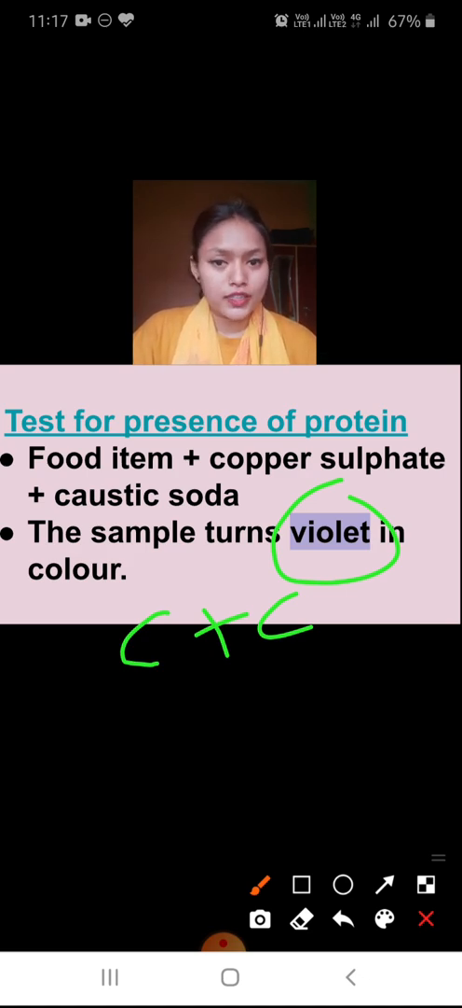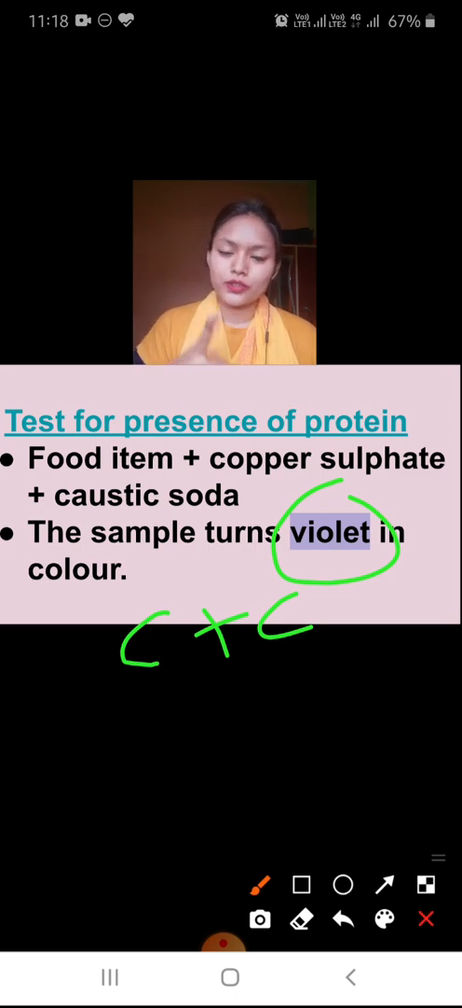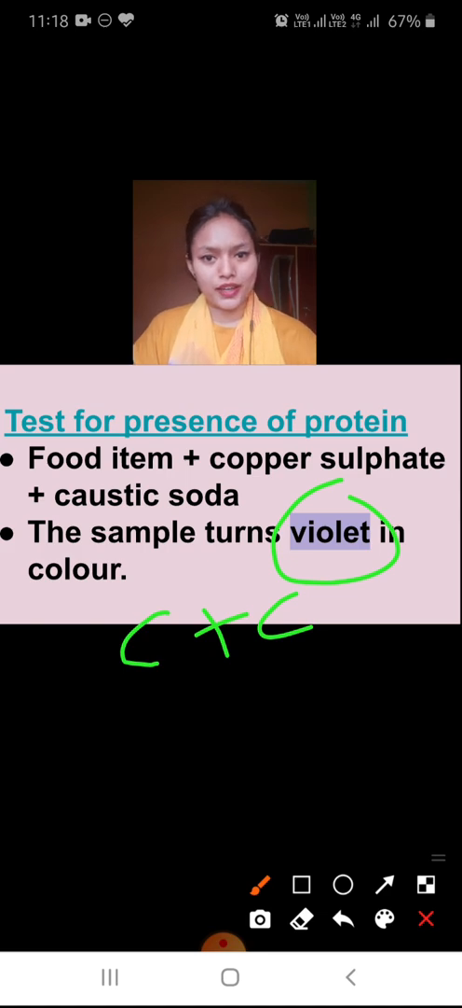If the color is not changed, and other colors are formed, it does not form the protein, which means that sample does not contain protein. So for the test of protein, what is required? Copper sulfate and caustic soda. Two things are required for testing the presence of protein in a food.